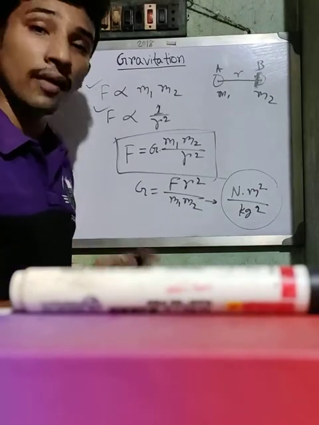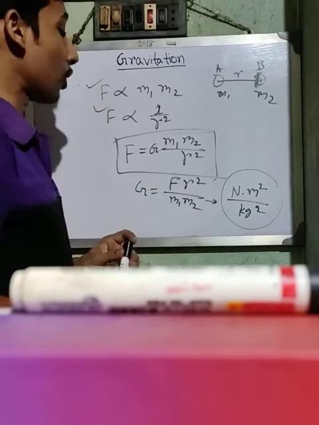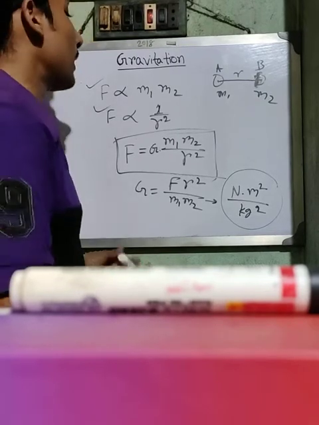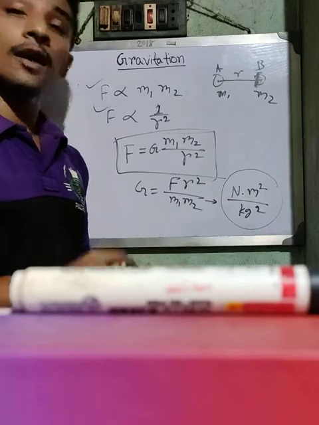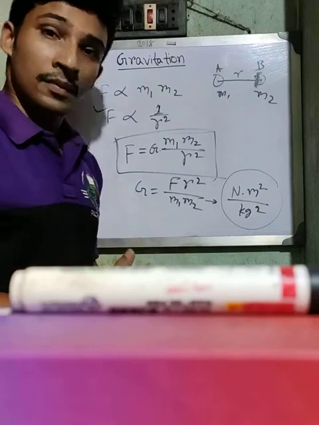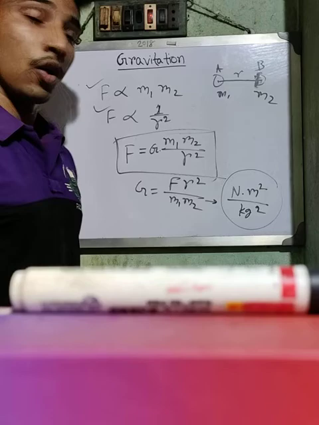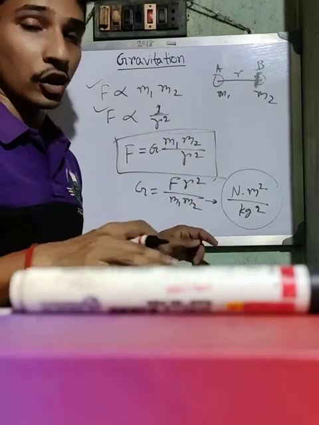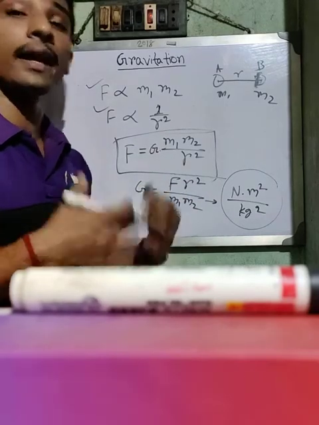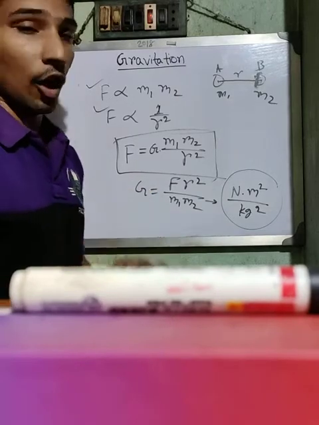Why is it called universal? Why is this law called the universal law of gravitation? Because this law is valid for any object of any size and shape, at any time, and at any distance. That means not only on the earth's surface or above the earth, this law is valid for infinite distance or infinite objects also. So that's why it is called the universal law of gravitation.